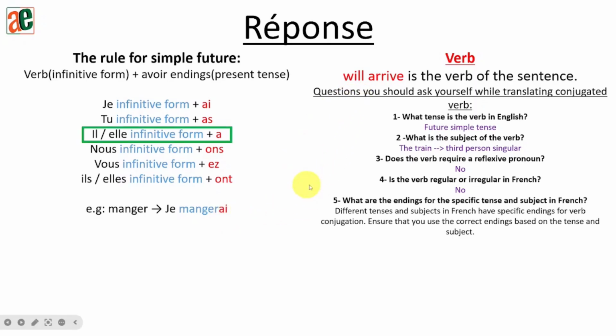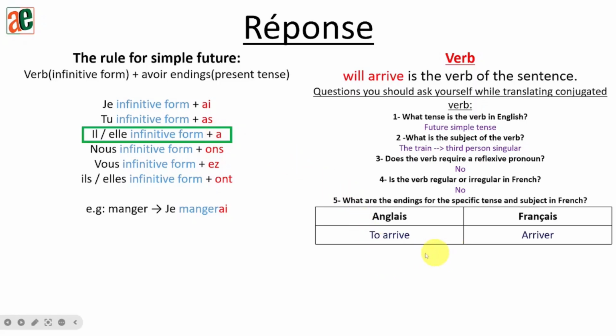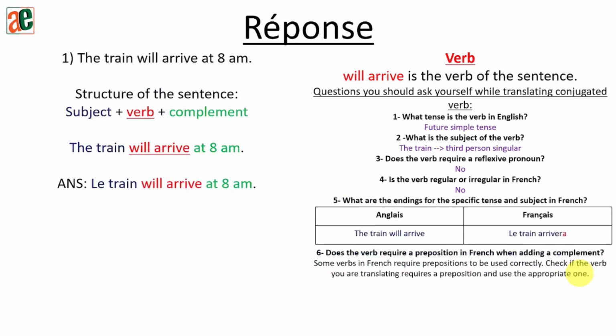Okay? So, in our case, what do you have? We have the train. So, the train is nothing but third person. We can replace the train will arrive by it will arrive. So, it's third person. Okay? So, we are going to use the full verb, or if you want, the non-conjugated form of the verb, and add a at the end. Okay? So the verb is to arrive, which is arriver. So the train will arrive. So le train. I'm writing the full form of the verb. And then the third person ending, so a. So le train arrivera. Okay?